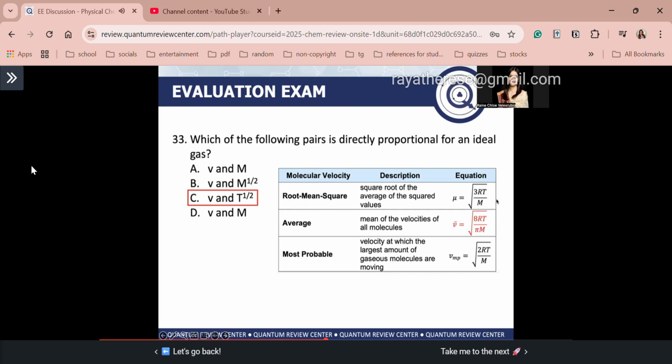Ma'am, what about V and the square root of the molar mass? So guys, V and the square root of the molar mass are inversely proportional. That's why guys, yung mga mabibigat na gases, they move slower. They have lower velocities. Okay?